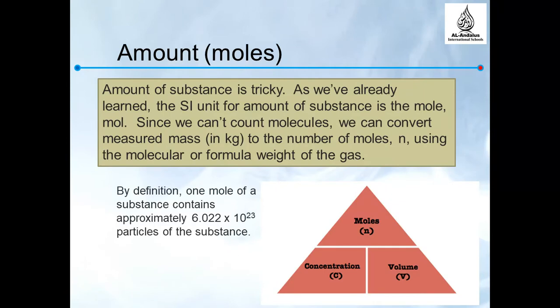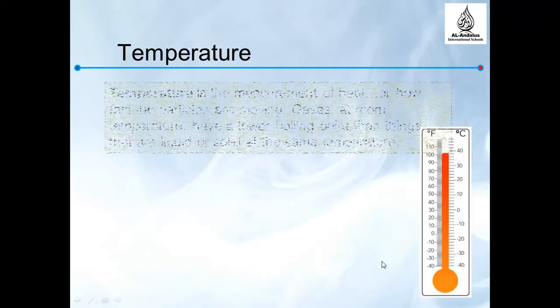So here we are going to talk about amount or moles. The amount or moles is a bit tricky. Of course, we cannot count molecules due to their small size, but we can find the number of molecules by using a formula, which converts the measure of mass to a number of moles. Here is the formula: concentration times volume equals number of moles. And by definition, 1 mole of substance contains approximately 6.022 times 10 to the power of 23 particles of substance.